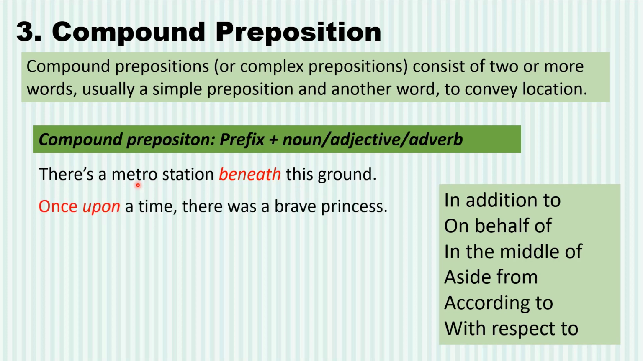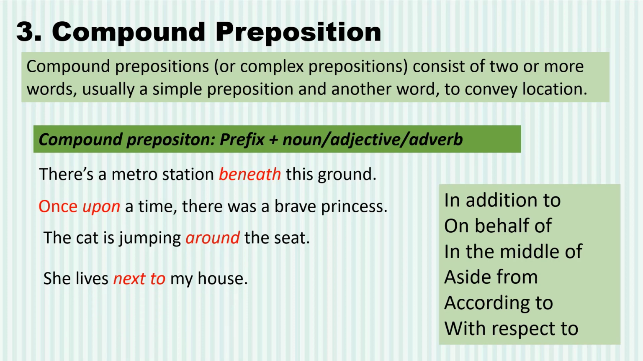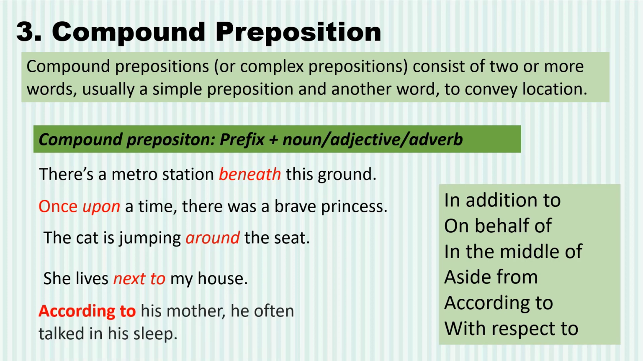Once upon a time there was a brave princess. Another example of compound preposition. The cat is jumping around the seat. Around is another example of compound preposition. Then she lives next to my house. So I'm sure that now you have a clear demarcation between double preposition and compound preposition.